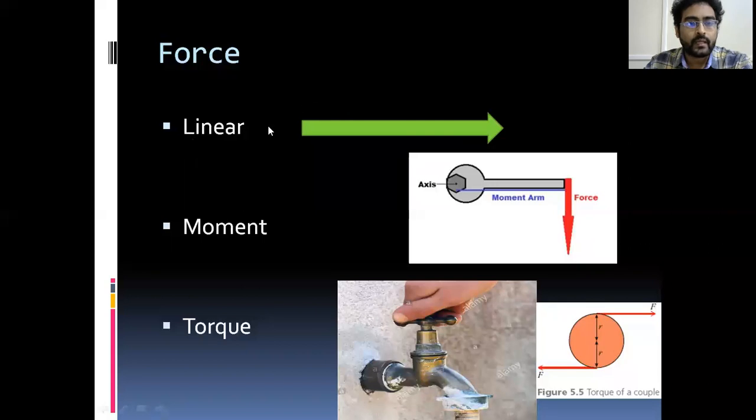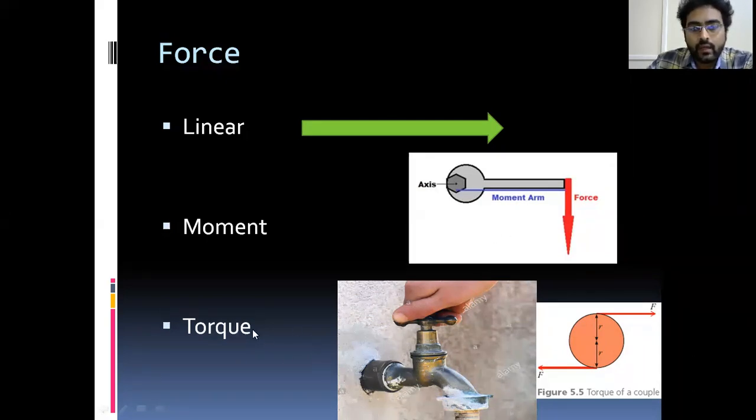But these are the basic slides you have to know. Force that acts linearly moves the body in a linear direction with a single direction, whereas moment is a force acting at some distance. This is the axis, and the force is acting at some distance. The distance between the force and the axis is the moment. Remember this concept. This will come again in